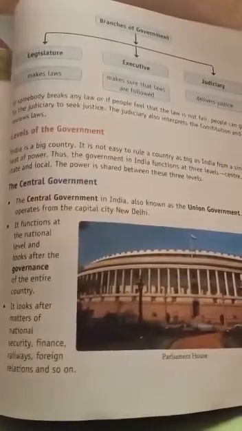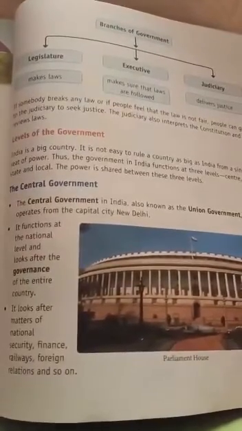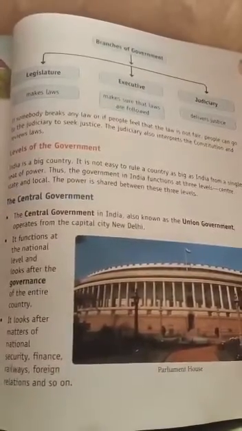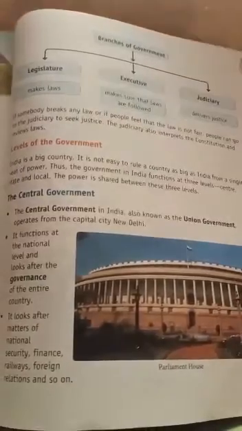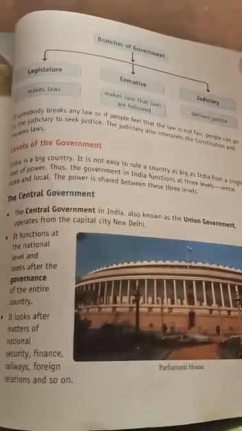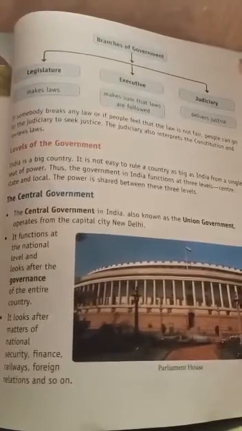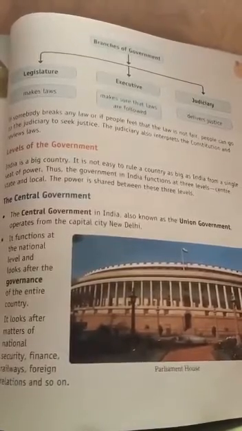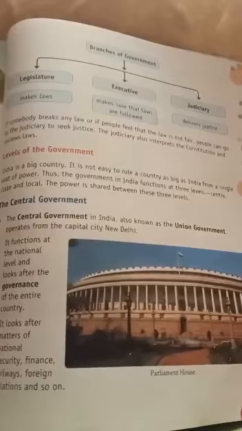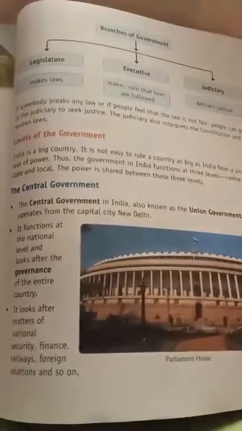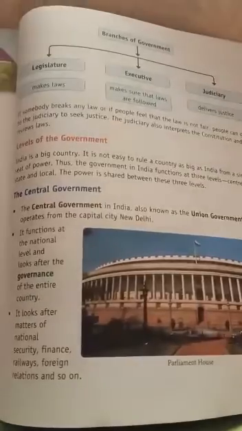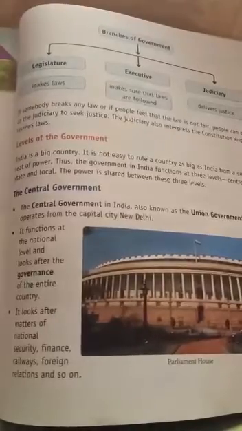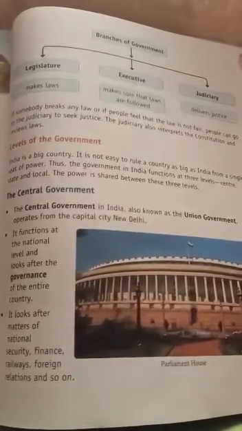Next is about levels of the government. As you already know, we have one government and that government has three branches, isn't it? But when we read about the levels of the government, our India is a very big country. Since our country is very big, it is not easy to rule a country by a single seat of power. So the system of government is governed by the constitution in three levels, that is center, state and local.